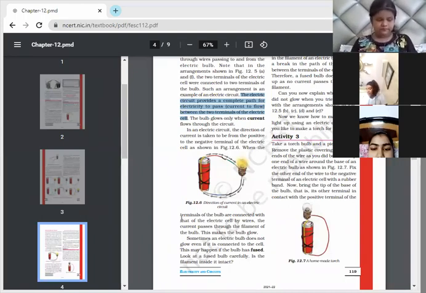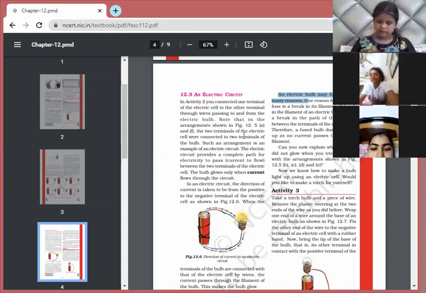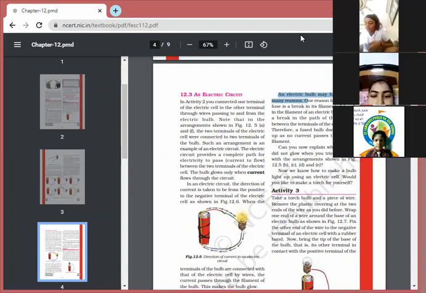The bulb will not glow if the connection is wrong, and the bulb will not glow if the bulb is fused. So two different ways are there, or two different cases. And an electric bulb may fuse due to many reasons. One reason, kindly underline that, beta, is that the bulb may be fused due to its filament being broken, and if the filament is broken, it means the path is incomplete. Okay, the path is incomplete. Till here, children, the rest of the electric circuit part will continue tomorrow.